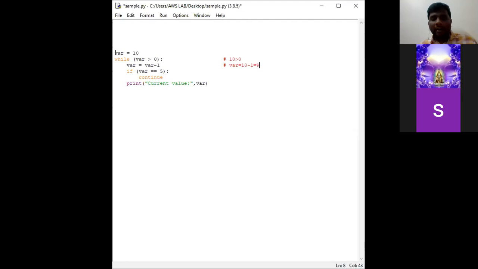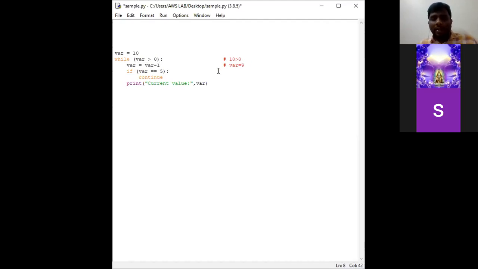I have taken a variable where the value of the variable is 10. So in the while condition it checked 10 greater than 0. Since 10 is greater than 0, the condition is true, and the execution enters into the body. In the body, where is equal to where minus 1. So 10 minus 1 equal to 9. So the value of where is equal to 9.